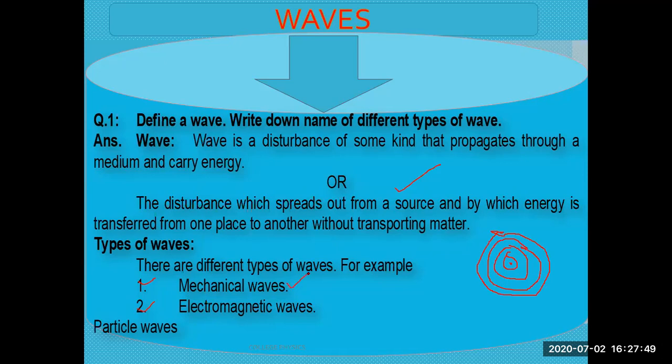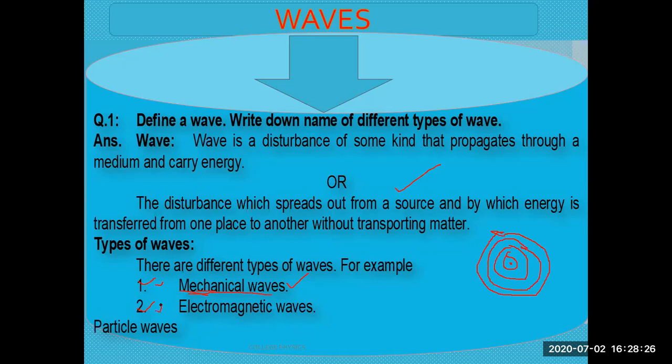Mechanical waves. These are the types of the waves where some type of material medium is required. We classify waves in the sense of medium, in the sense of propagation. First of all, it is divided in the sense of medium. A type of the wave which needs some medium for its propagation is called a mechanical wave. The waves produced in water, and other types of mediums, are called mechanical waves.